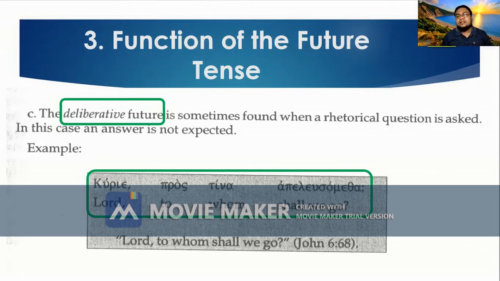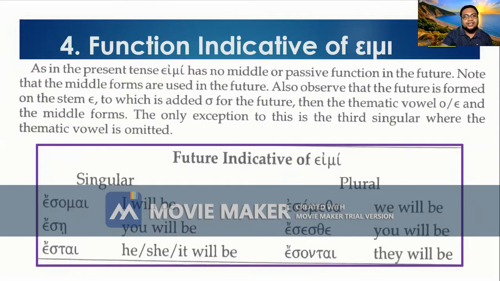That needs not to be answered. So it is translated as, Lord, to whom shall we go? That is found in John chapter 6, verse 6 to 8. Okay, so those are the three functions of the future tense.